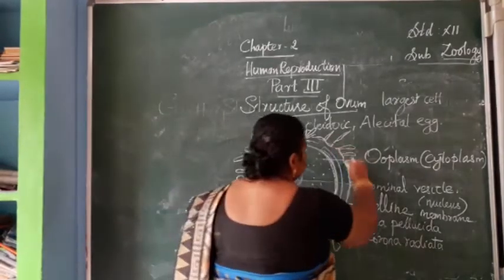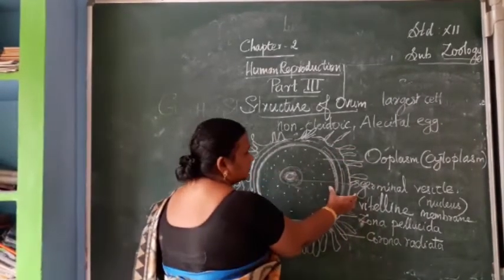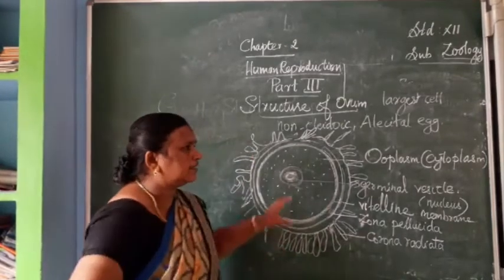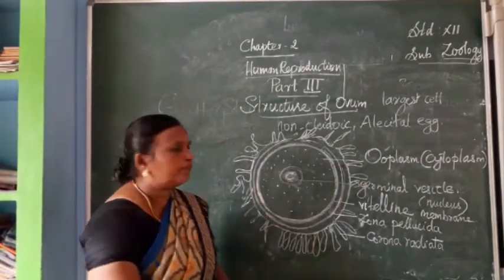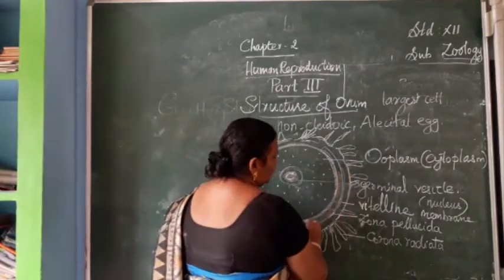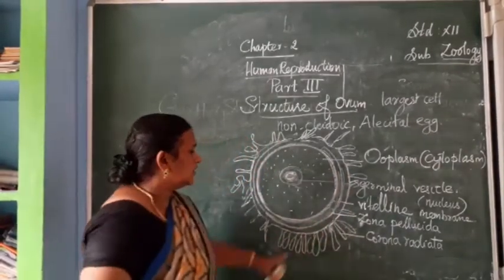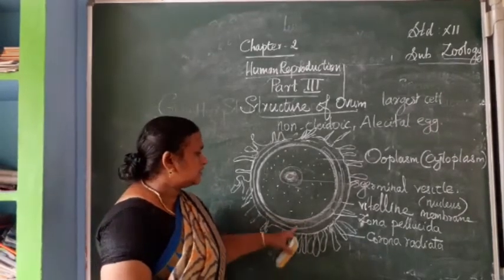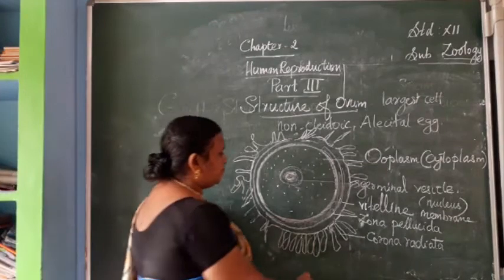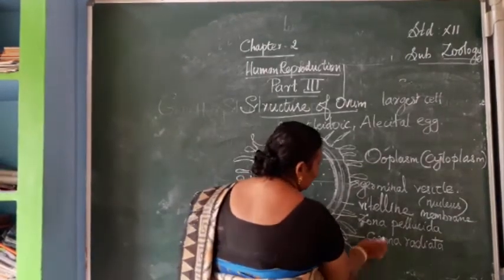Now, this is made up of the plasma membrane, that is, three layers. In between these layers, it is filled with a type of fluid. You can see the fluid filled here. This fluid is called the perivitelline fluid.